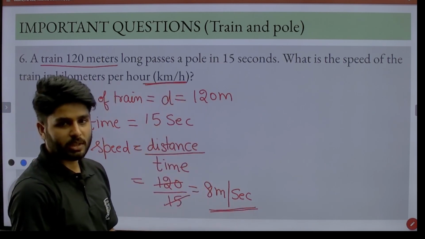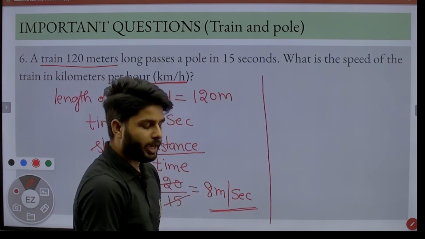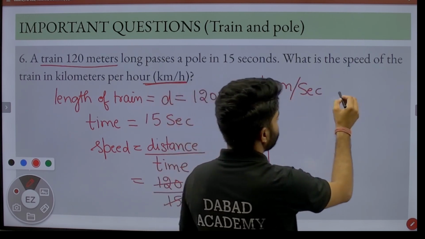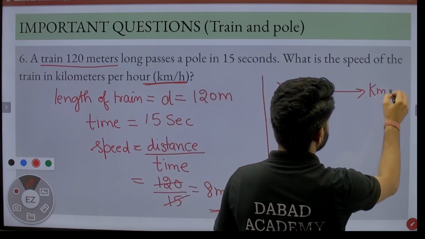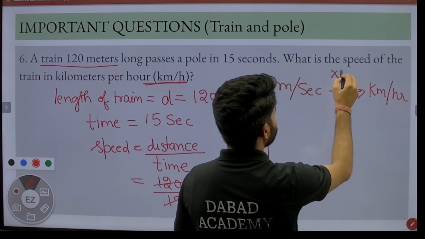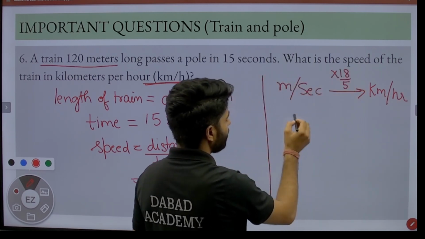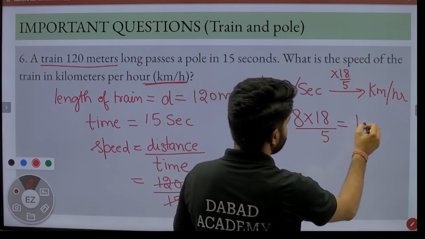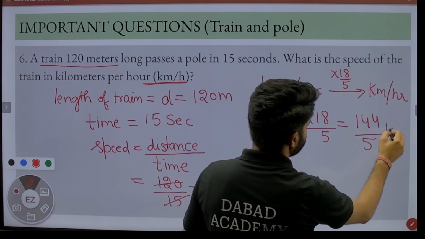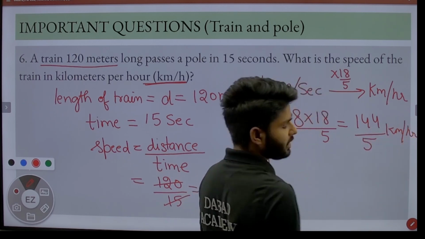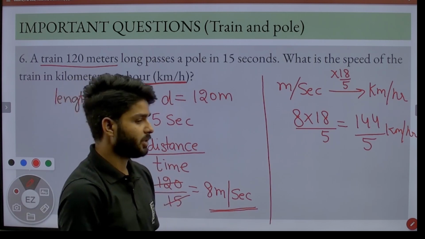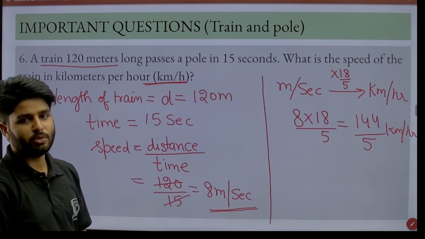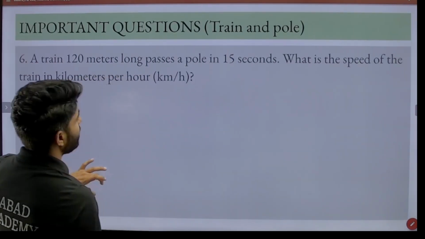So we have to change speed from meter per second into kilometer per hour. We convert simply by multiplying by 18 by 5. So we have to change 8 into 18 by 5, that is equal to 144 by 5 kilometer per hour. You can change it into decimal also. Just note it down, and I hope you make the note, that is very useful for entrance exams. Okay, let's move to the next question.